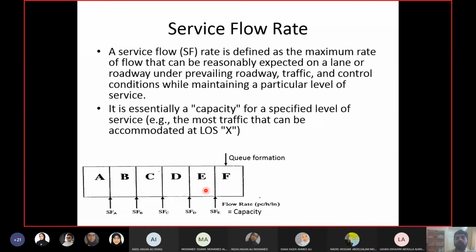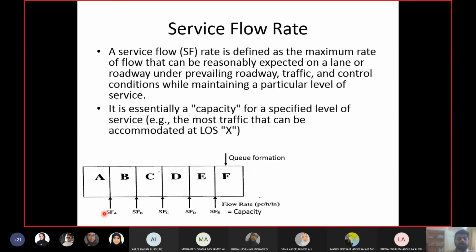Again, something unique to the concept of level of service. It is not about only one value. You can maintain the same level of service within a range. So level of service B has a range, which is anything above SFA till SFB.